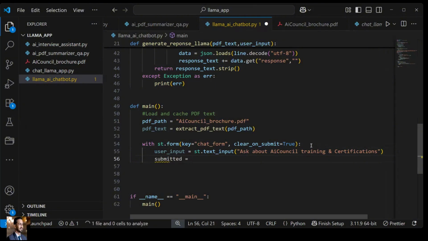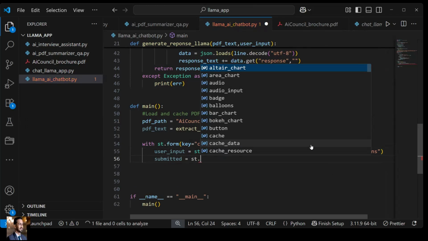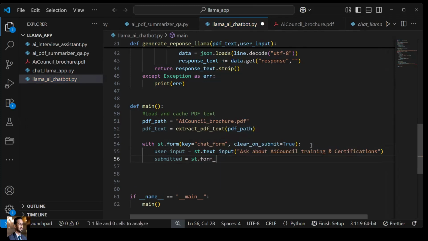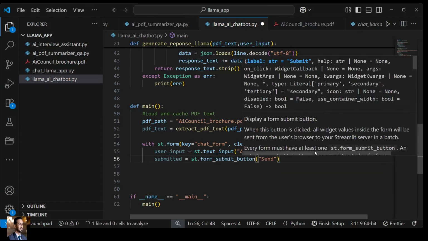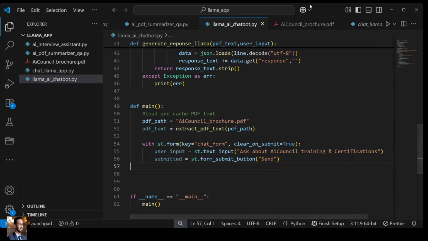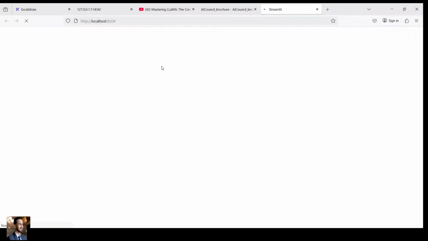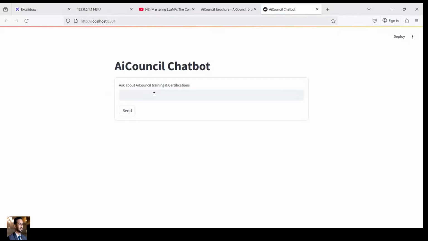This is a button that we are going to create. This is st.form_submit_button, right? So here it is my submit button and here it is my send. So let's save this and get back to our UI and check how it is performing. When I check the UI over here, it came over here, right? That means I can ask something over here, like what are the trainings you provide? Okay. So if I ask it, it is expected to respond, but it is not responding as of